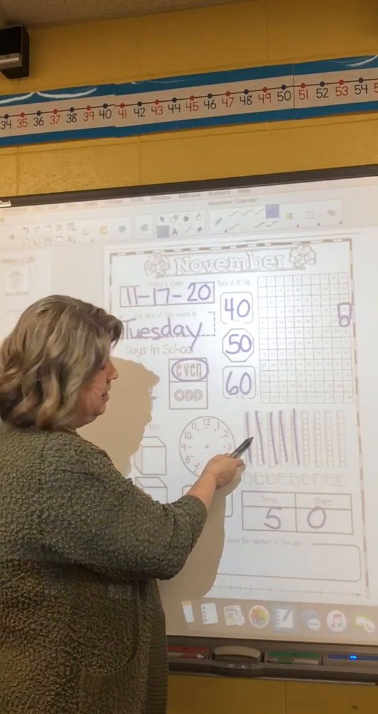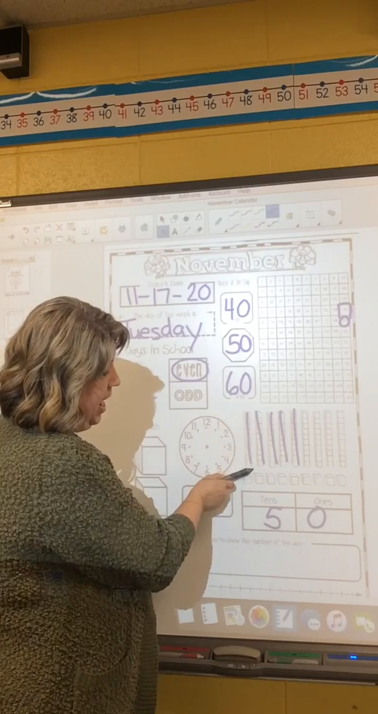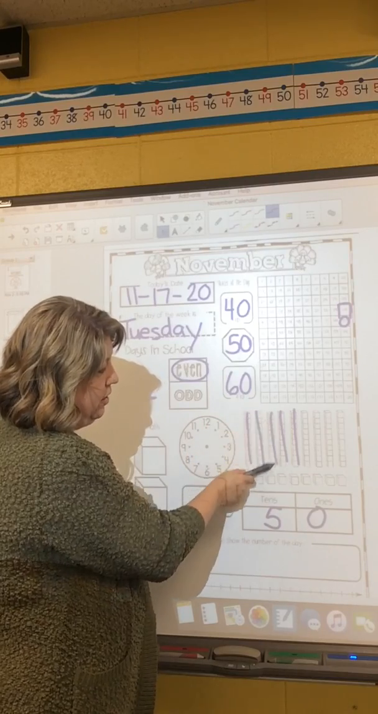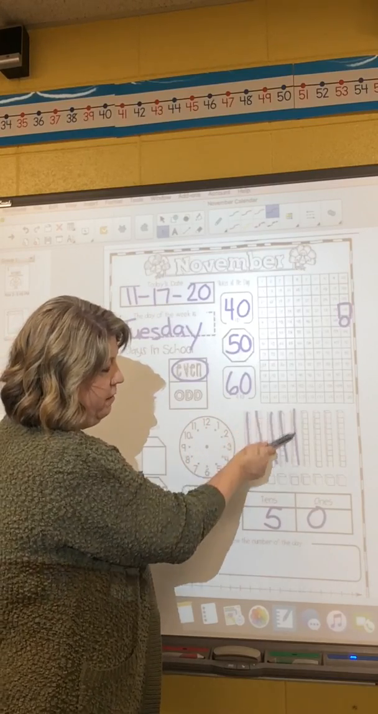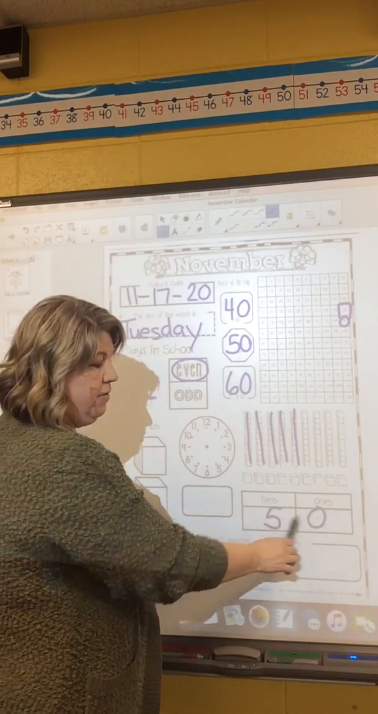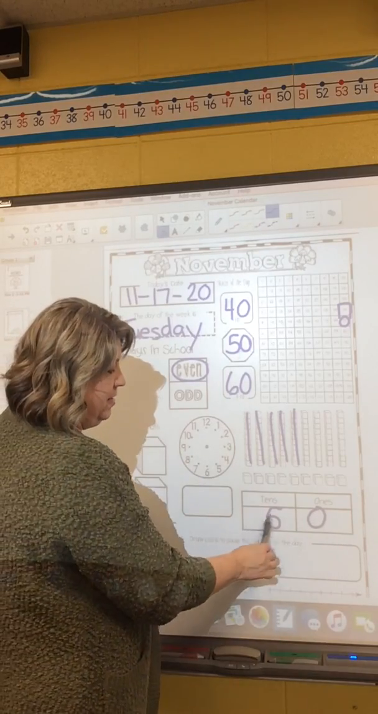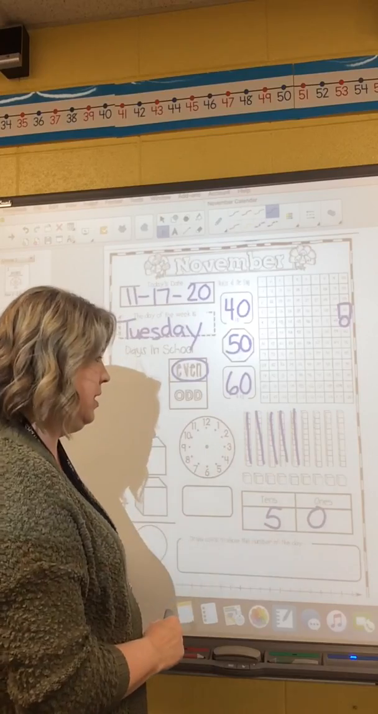We've got to count by tens. Here we go. 10, 20, 30, 40, 50. Did we get to 50? Yep, we have 5 tens and 0 ones today.